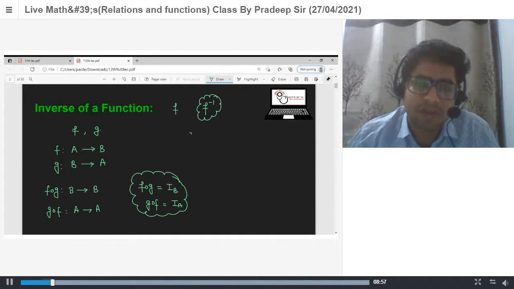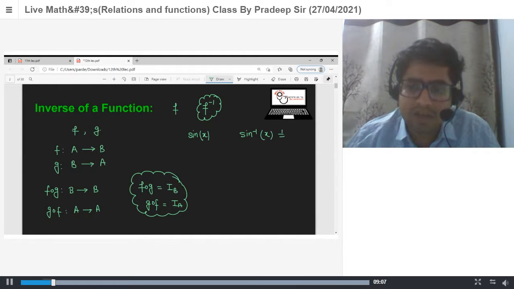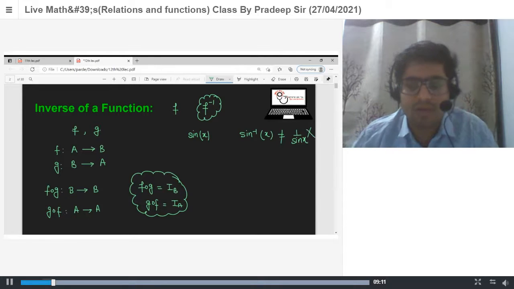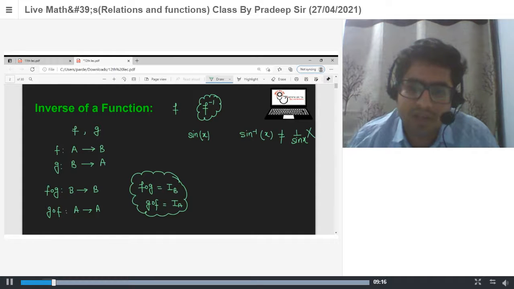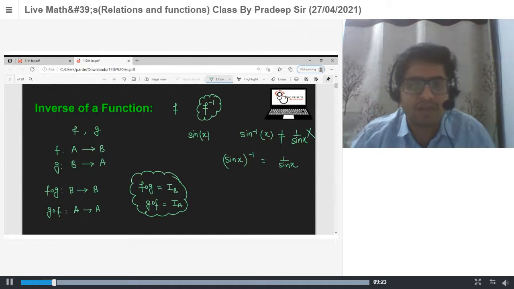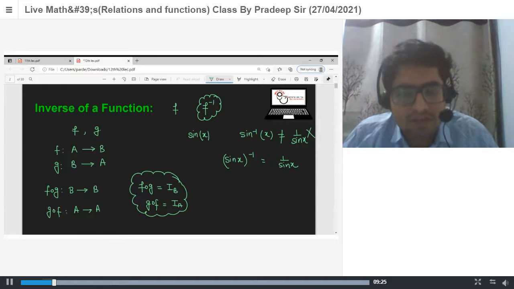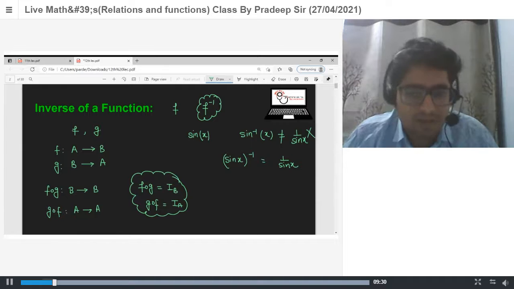For example, if we have the sine function, sin x, then the inverse of sine is sin inverse x. It does not mean that this is equal to 1 upon sin x. 1 upon sin x is (sin x) whole to the power minus 1. Sin inverse x is something else. Sin inverse x is a function such that the composition of sine and sine inverse gives you x.